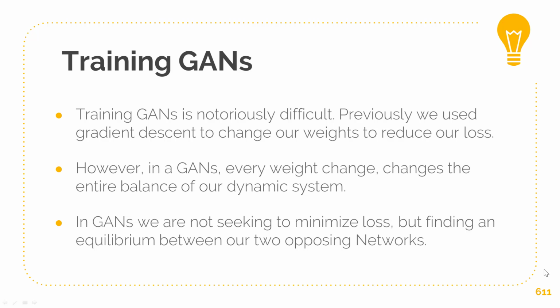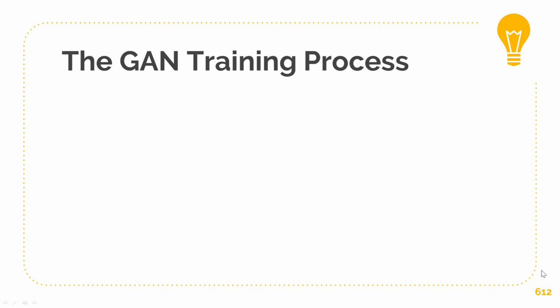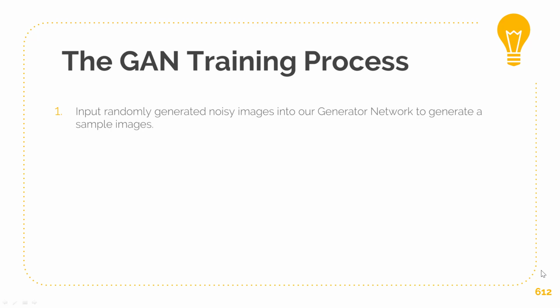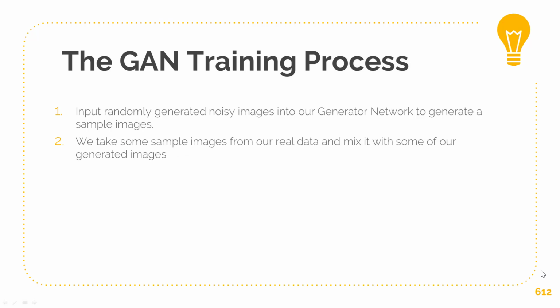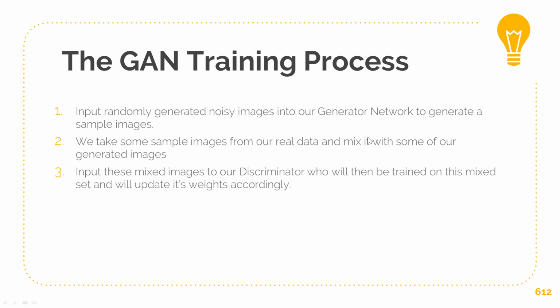So now let's take a step-by-step look at how we actually start training GANs. The first step is that we input randomly generated noisy images into our generator network, and that is used to generate some sample images. Secondly, we take some of those sample images, produced from randomly generated noise, and mix them with some of our real data, some images from our real dataset. And what do we do with this mix of real and fake images? Well, we pass these images to our discriminator, who will then be trained on this mixed dataset, and he'll update his weights accordingly.